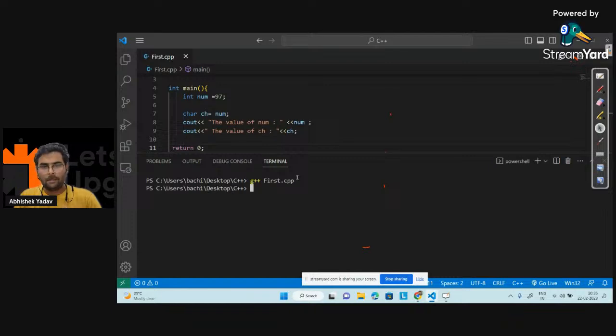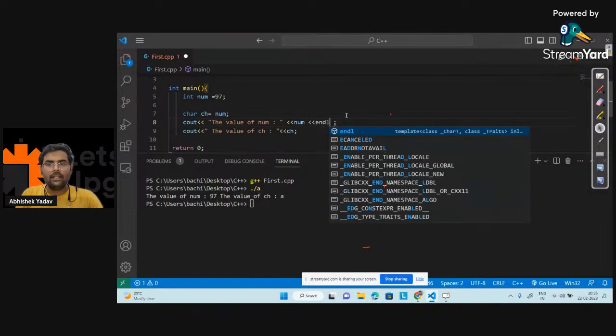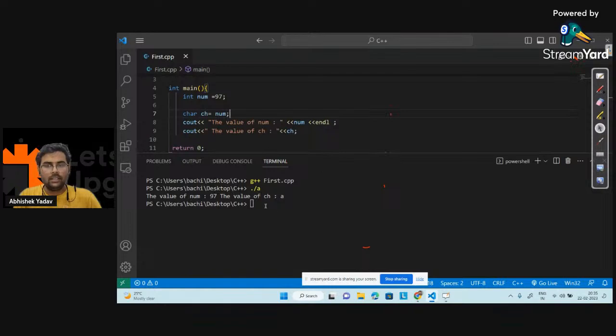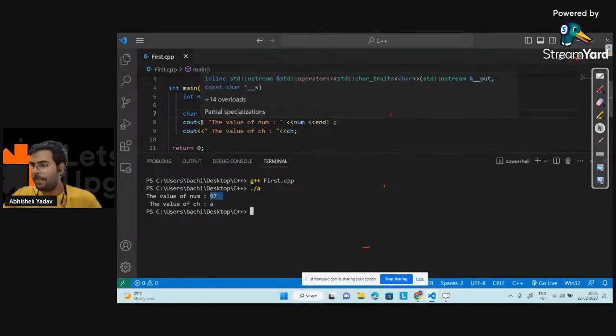Let's run the code, and now you can see I'm getting the same output again. Let's print the output in the next line. In order to print the output in the next line, you can use endl here. With the help of endl, you can print the output in the next line. Let's clear the screen here. So here you can see what output I'm getting: for the value of num I'm getting 97, but for the value of ch I'm getting a, that is, this 97 is automatically getting converted to the character. Let's see why this happens.